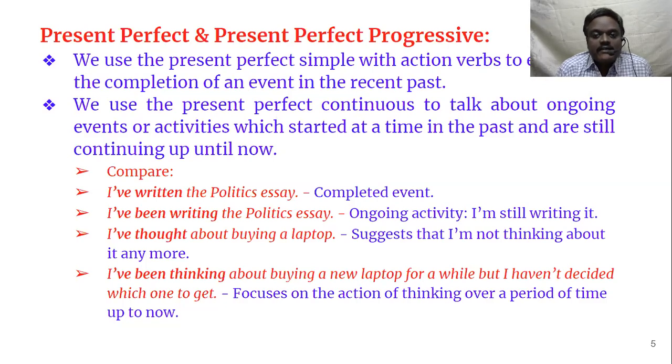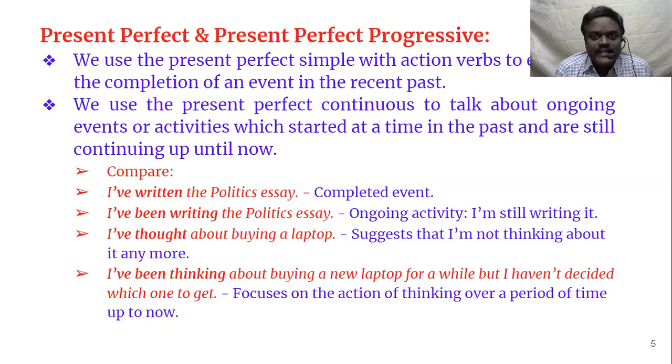Whereas in present continuous tense, there is no starting point. We have to assume that the action started very recently and it is going to be ended very shortly. Whereas in present perfect continuous tense, the action might have started long back, but we know when actually it started, but we do not know when actually it is going to end. There is no ending point.